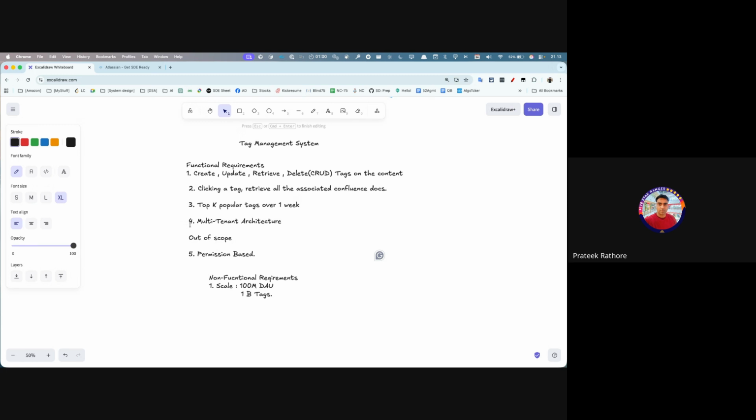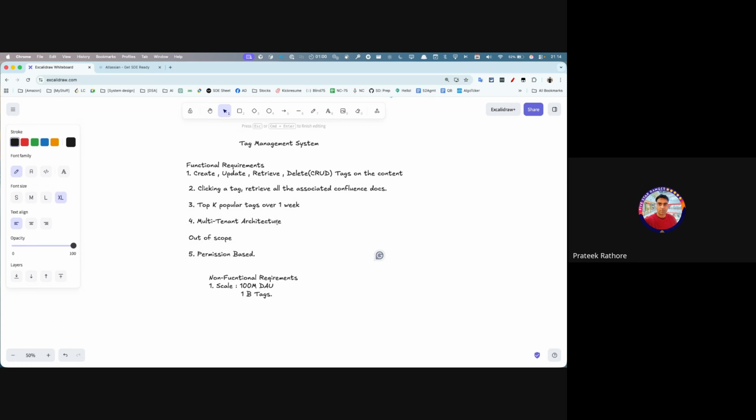This is a very good point. What is a multi-tenant architecture? I can probably explain it here itself. Let's say you are the one building this product.